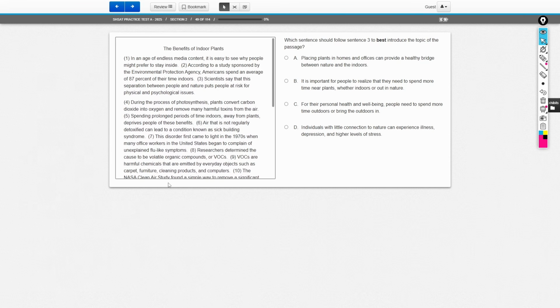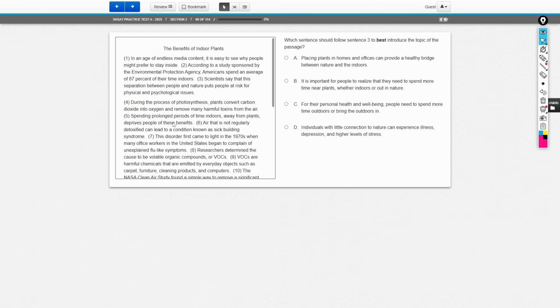I always suggest that you read it, and I always suggest that you summarize it. So this passage is about bringing plants indoors to expose people to nature. Okay, why? Because sitting indoors for too long, not being surrounded by greenery, number one, makes you sick and also makes you a little bit depressed. You're surrounded by volatile organic compounds, point number one, and then point number two, we literally need to be in nature to feel happy, so being away from it makes us a little bit miserable.